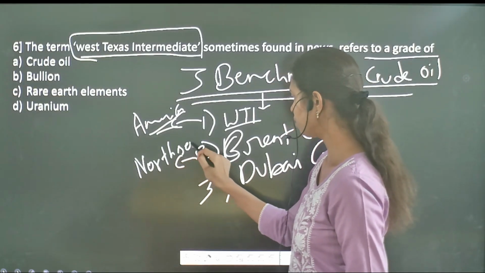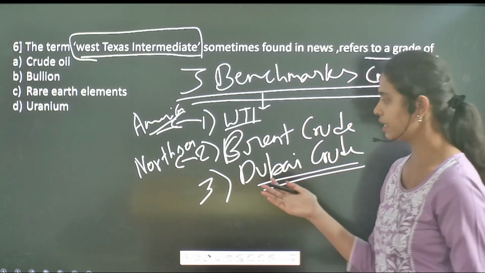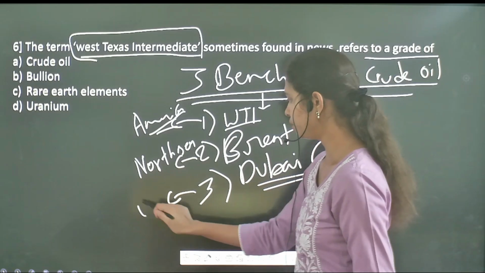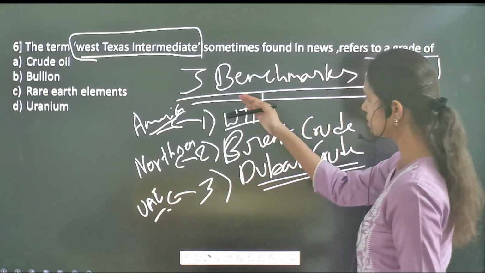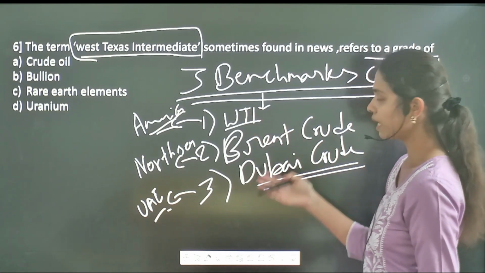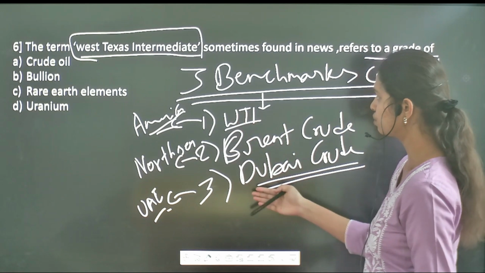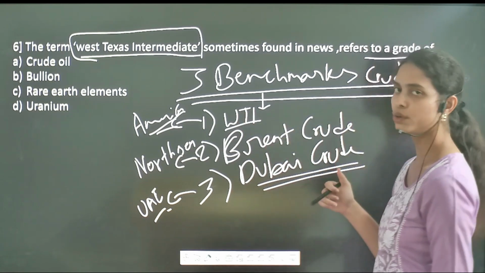And you all know Dubai crude is extracted from UAE and Dubai. These 3 kinds of crude oils, with their quality as well as production, act as benchmarks in setting the prices of crude oil worldwide.